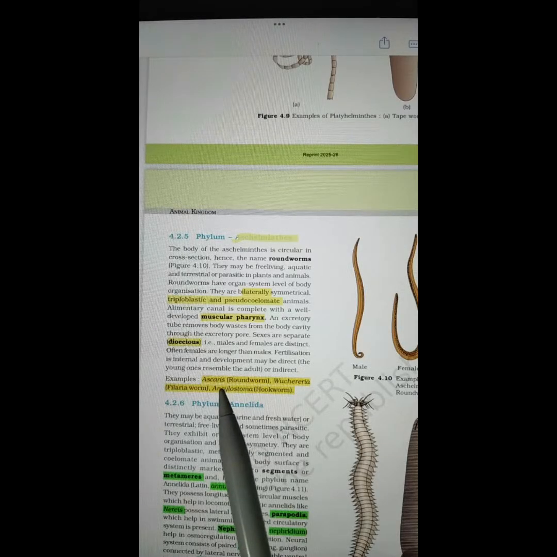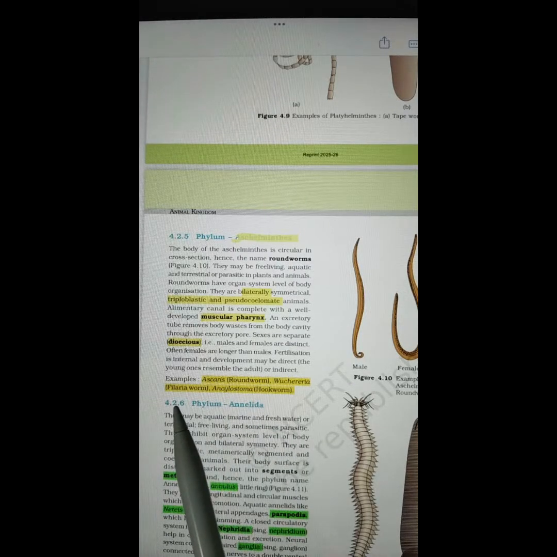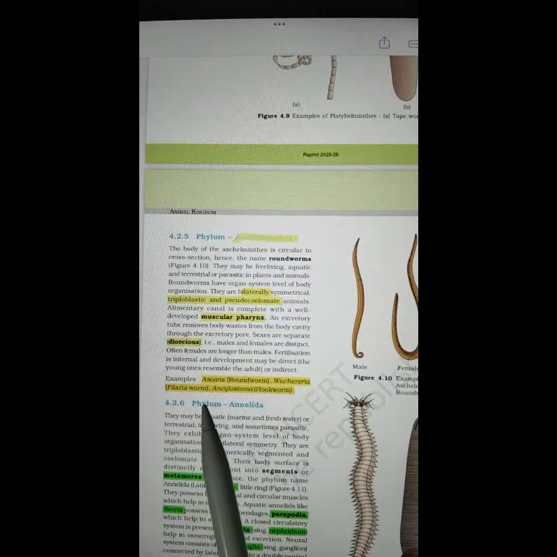Why are they known as roundworms? Because once you cut a transverse or cross section, they appear circular in shape. So phylum Aschelminthes has members like Ascaris, commonly known as roundworm, Wuchereria, commonly known as filaria worm,